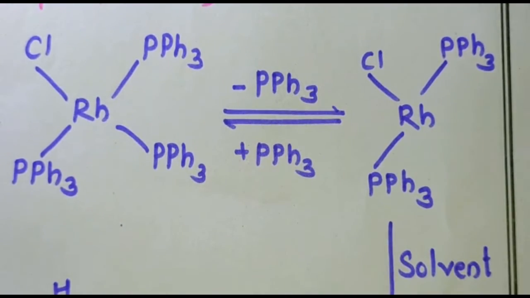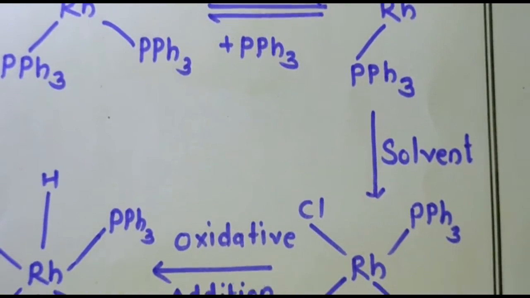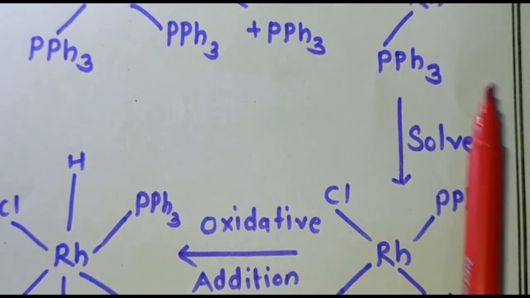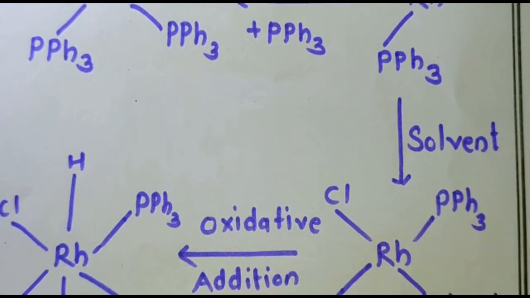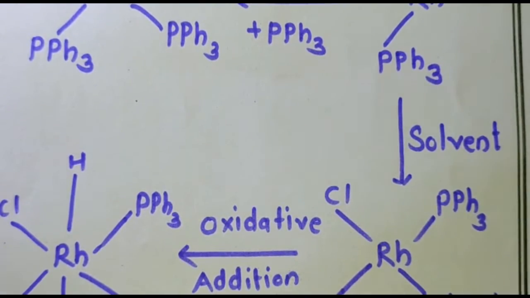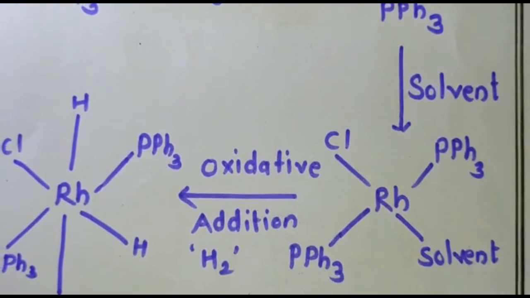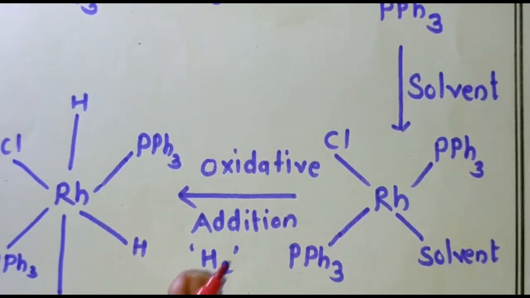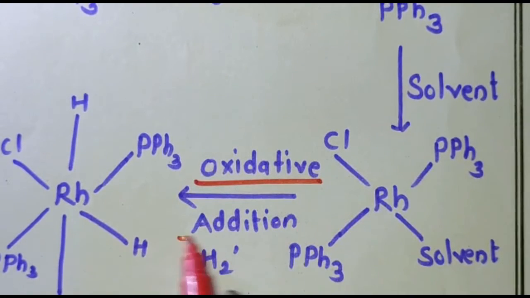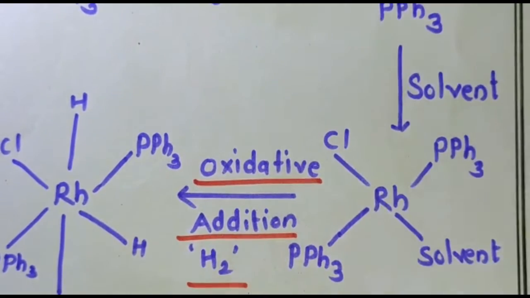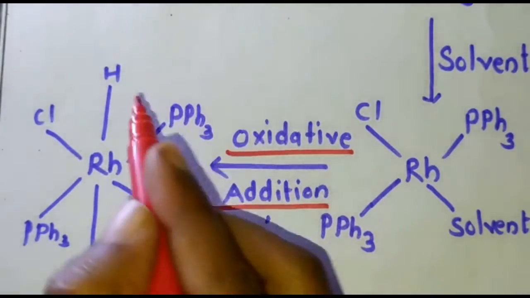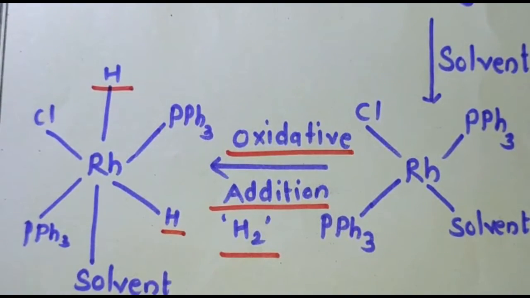Now the solvent is added over this substrate. Remember, the solvent is added, so we now have the square planar geometry. Now from this, the most important point is the oxidative addition of the H2 molecule. Here you can see that this hydrogen and this hydrogen are present, and the solvent molecule is present here.